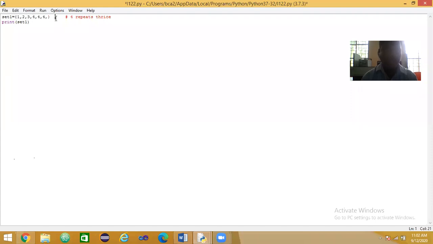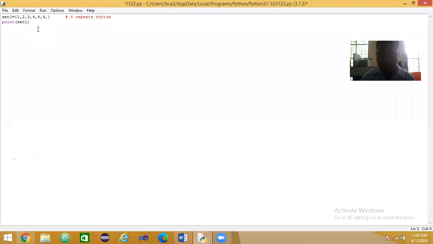See here, 4 repeats thrice, but the definition of a set is that it should contain only unique numbers, and it considers only unique numbers. Again, it is an unordered collection of unique elements, and it is mutable. Now tell me, according to the definition, what is the output of this first print statement?